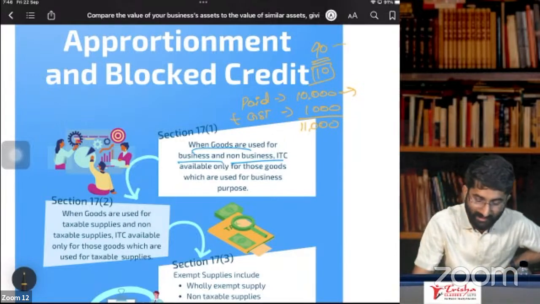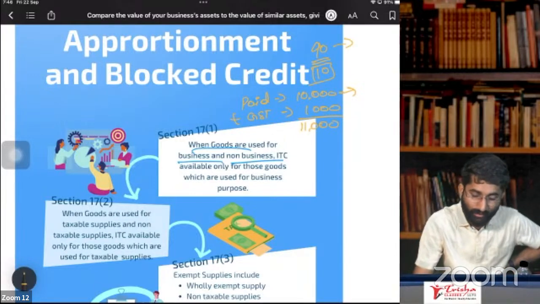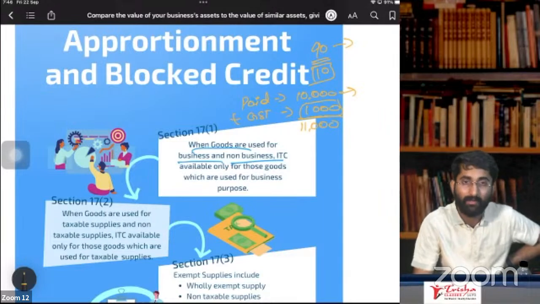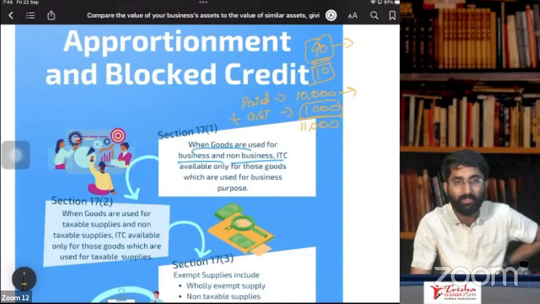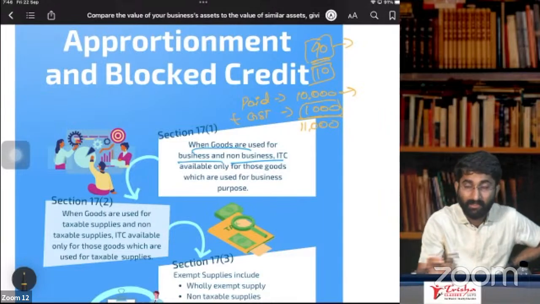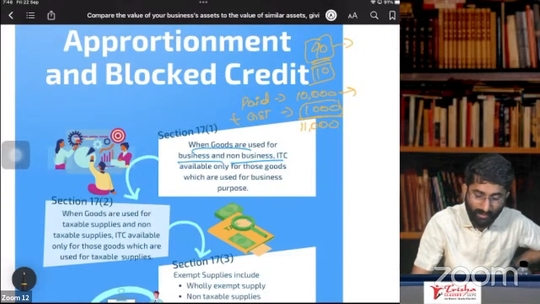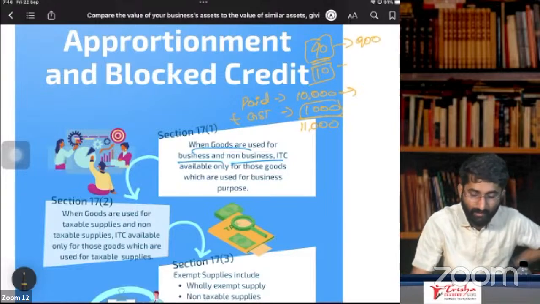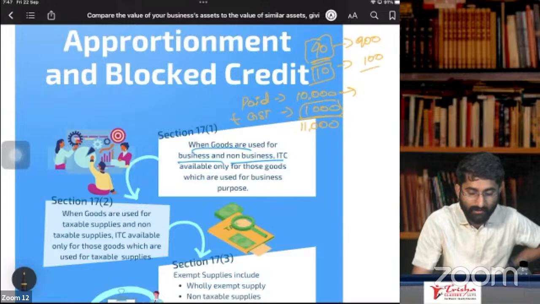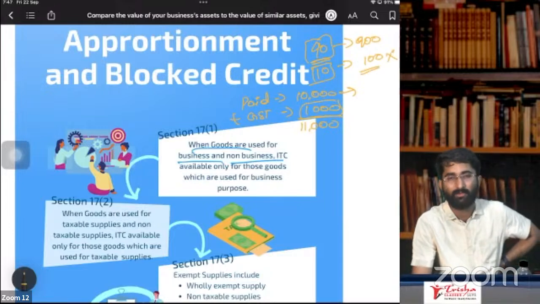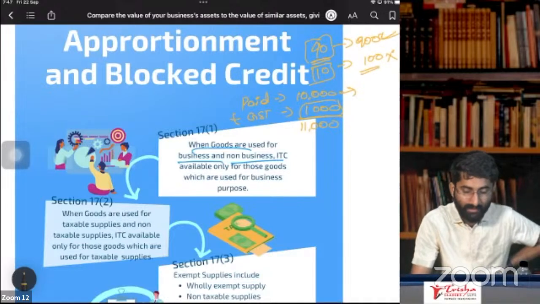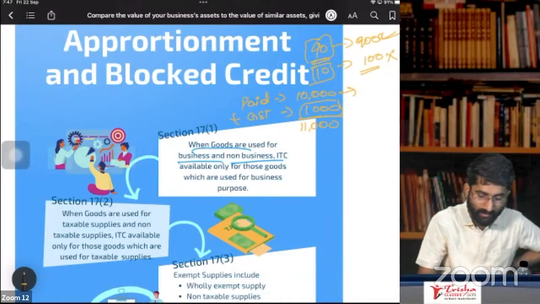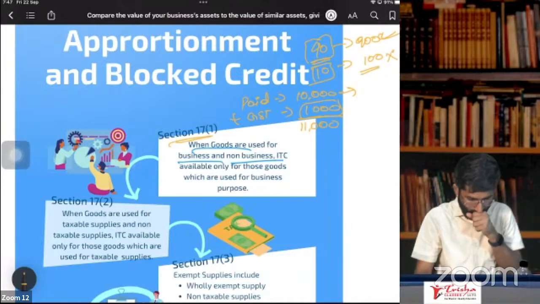So now how much is available as ITC? Only 90% is available. Why? Because 90% you resold. Other 10% you used for personal consumption. You get the ITC for 900 and you don't get ITC for the 100 rupees. For 900 rupees, you will get the ITC. This is given in section number 17, subsection 1.